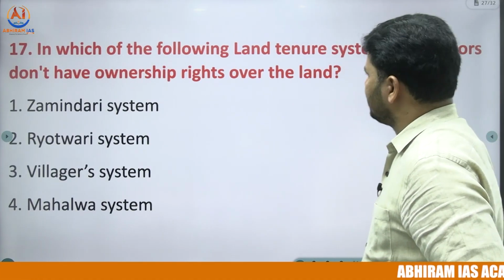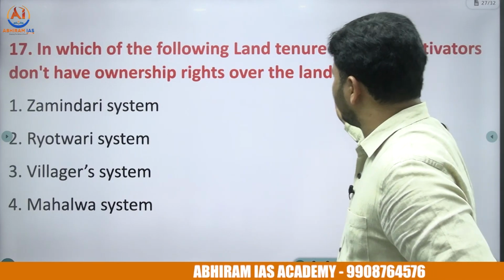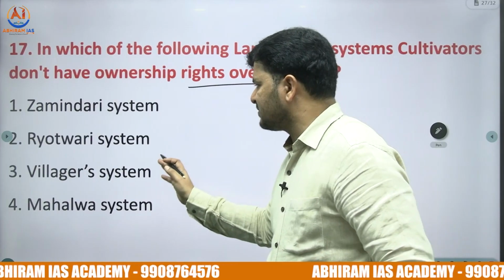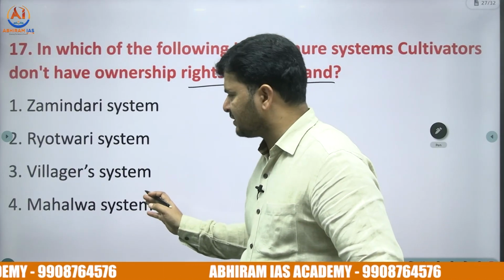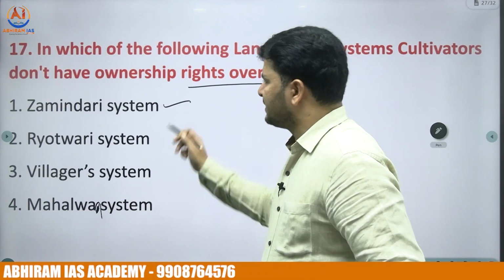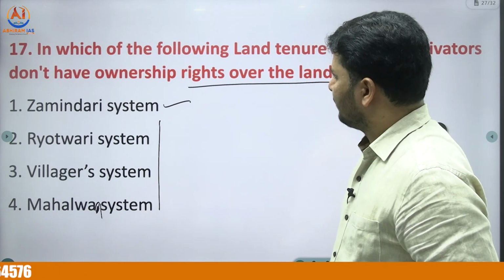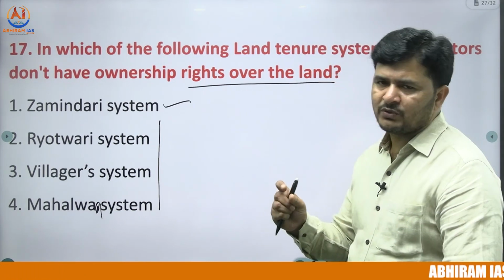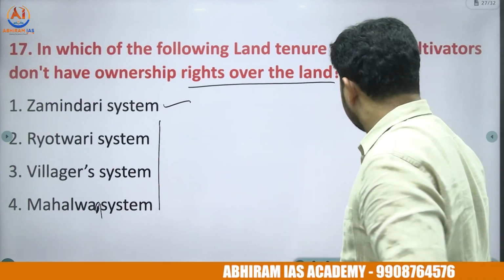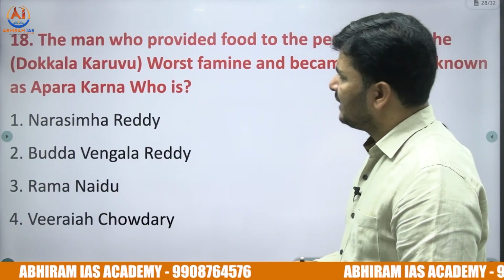The 17th one: in which of the following land tenure systems do cultivators not have ownership rights over the land? Once again, it's a conceptual question. Zamindari system, Raitwari system, Mahalwari system. In the Raitwari system and the Mahalwari system, in some areas peasants have ownership rights over the land, but not in the Zamindari system. In the Zamindari system, Zamindars generally get ownership rights over the land.